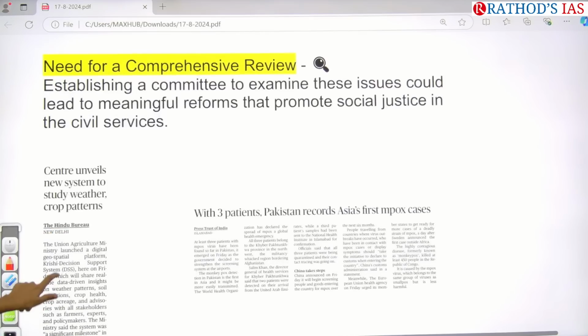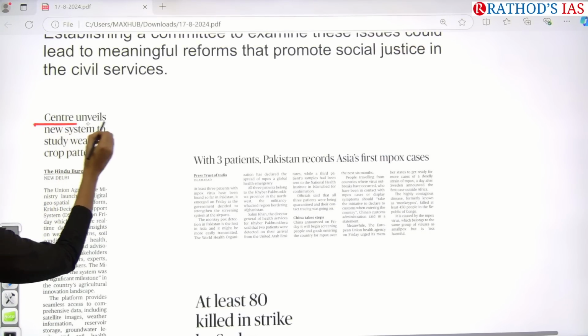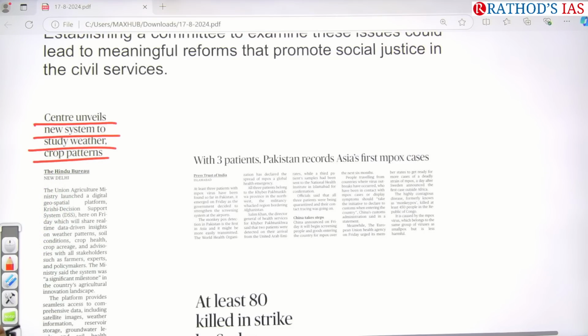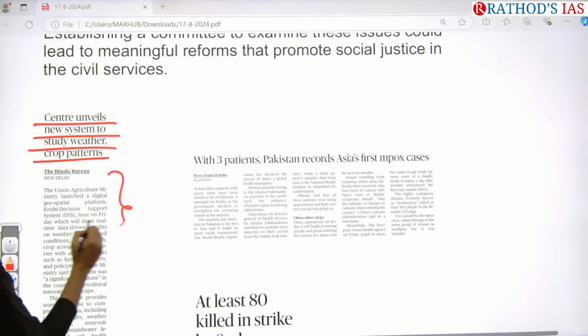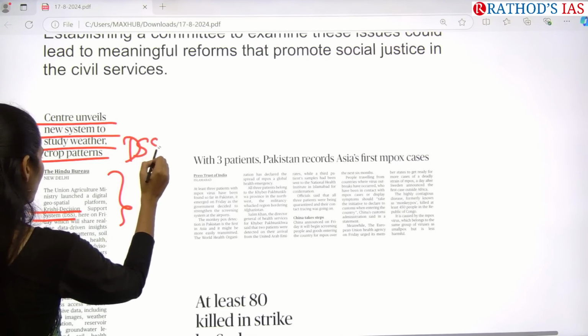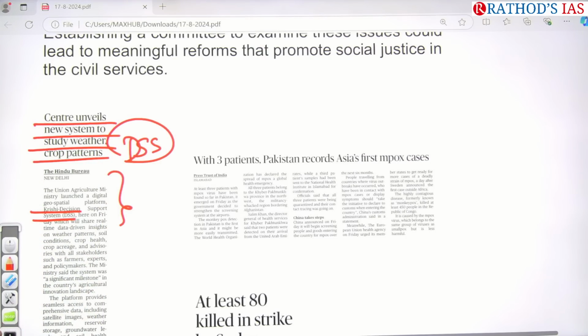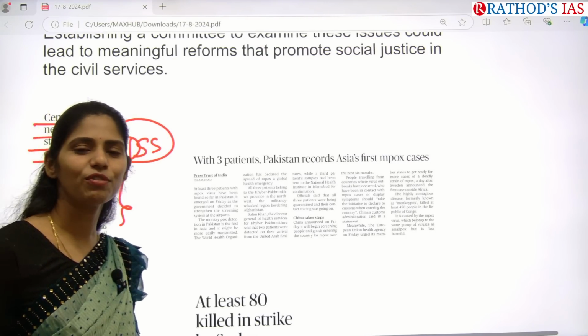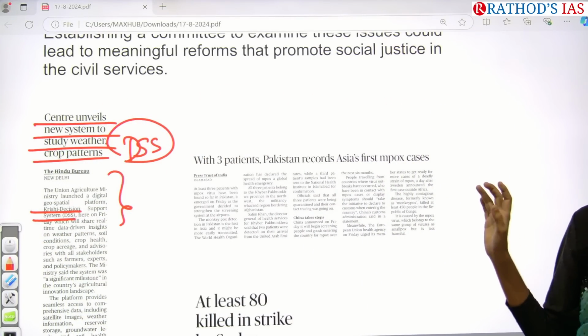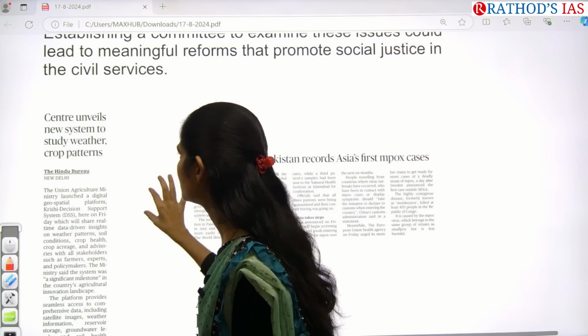Okay, see this article. The first one is: Center unveils new system to study weather as well as crop patterns. This platform is nothing but the Krishi Decision Support System, DSS. So whenever you get this type of platform, you have to make a note and give it as an example whenever you are writing your answers.